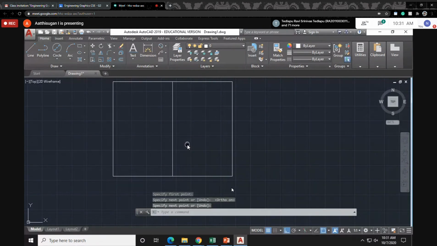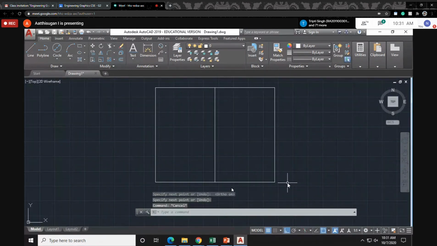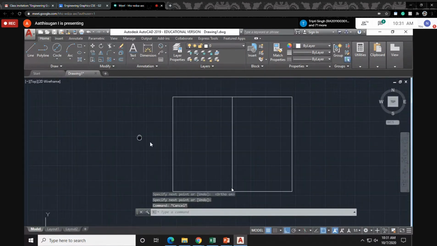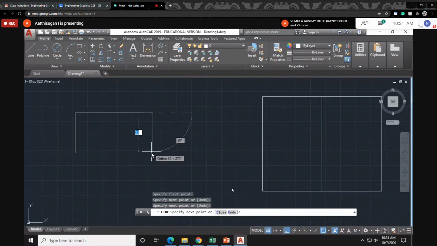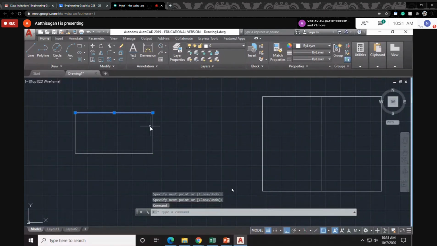So can you repeat why did you use explode? Explode. Okay. Last class I told you. Suppose I draw a rectangle by using the line method. Okay, so I'm doing the line method. See, I'm selecting this line, automatically only a single line will be selected.